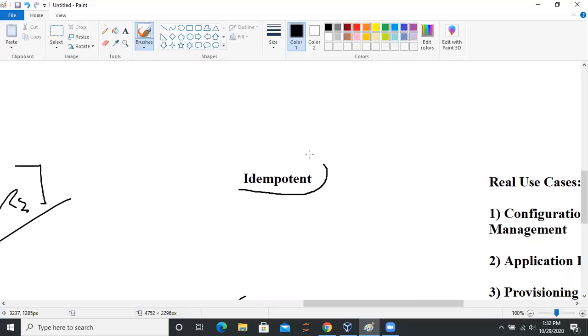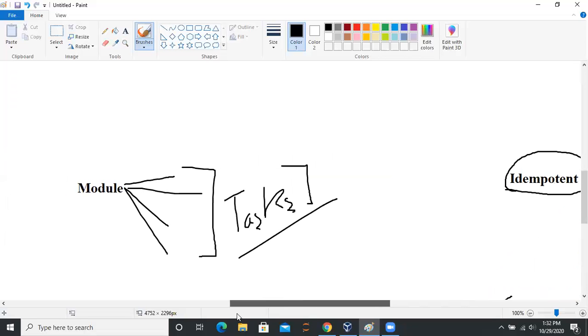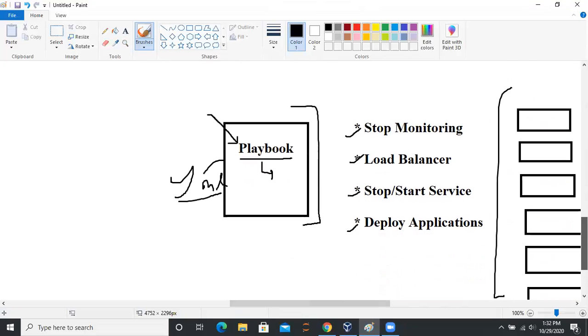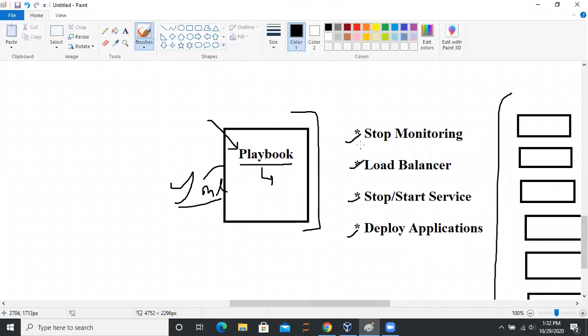Now this is the thing: idempotent. Sorry for the mispronunciation. For example, if you have a doubt, what if I run this playbook again, and all these particular tasks are already done?